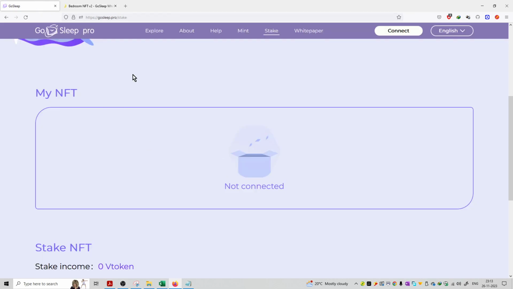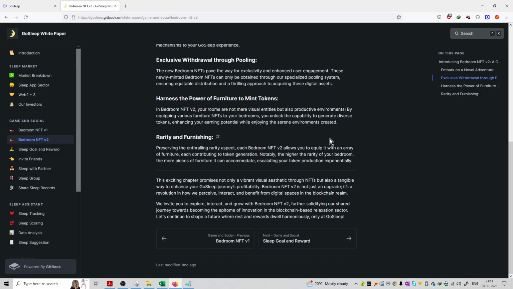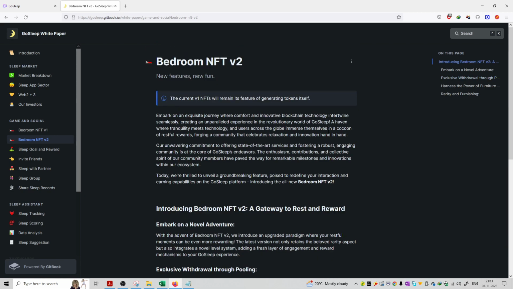You can see the white paper that is available in the last tab of the main home page. जैसे आप यहाँ पे क्लिक करेंगे, नया पेज ओपन हो जाएगा and this is the white paper, to check it out. आप अपना रिसर्च करिए, then रिसर्च करके ही इस पे इन्वेस्ट करिए.